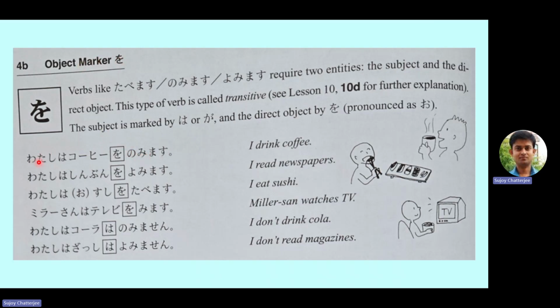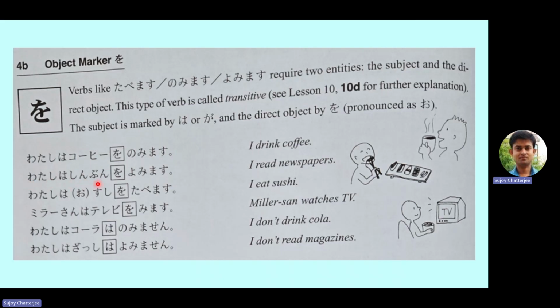So this is the subject, this is the subject marker, this is the object, this is the object marker, and this is the rest of the predicate, the verb in particular. Between the object and the verb there will be the o particle, called the object marker. Watashi wa kohi o nomimasu. That means I drink coffee or I will drink coffee.